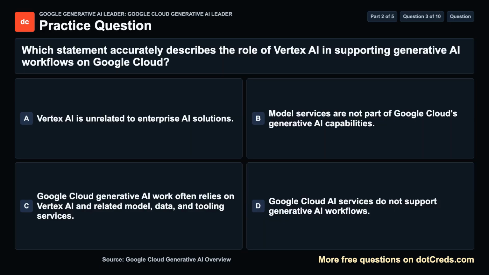Question 3. Which statement accurately describes the role of Vertex AI in supporting generative AI workflows on Google Cloud? A. Vertex AI is unrelated to enterprise AI solutions. B. Model services are not part of Google Cloud's generative AI capabilities. C. Google Cloud Generative AI work often relies on Vertex AI and related model, data, and tooling services. D. Google Cloud AI services do not support generative AI workflows. Take a moment, then we will review the answer.